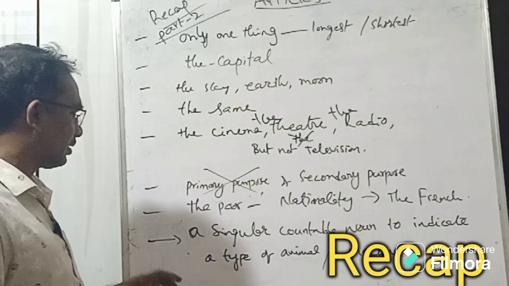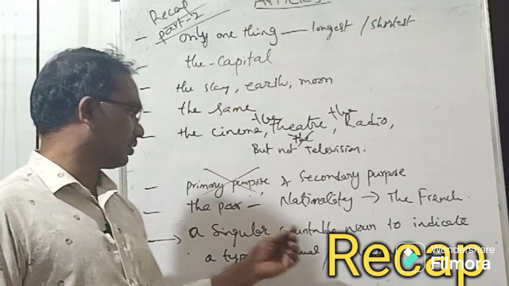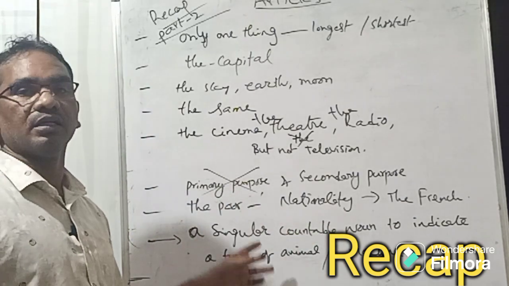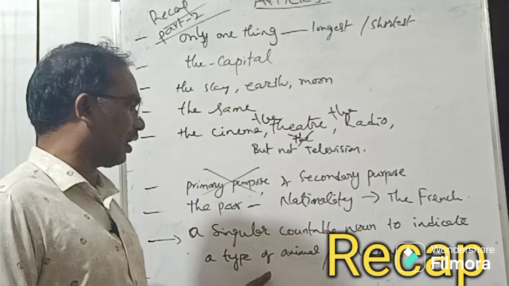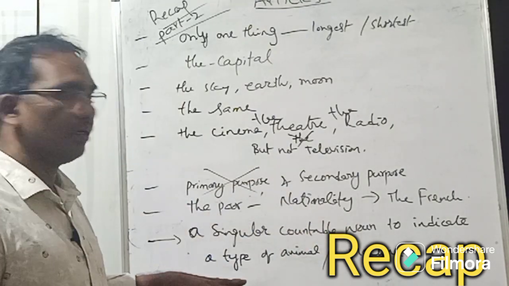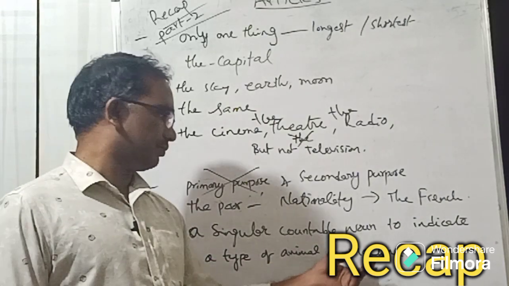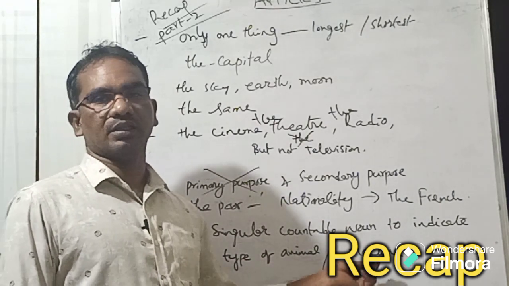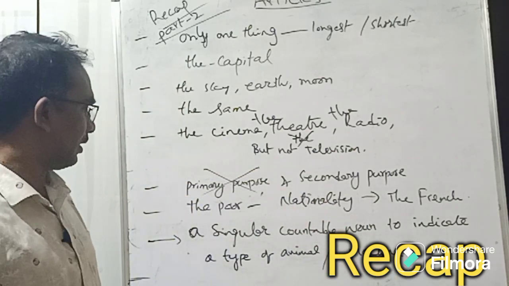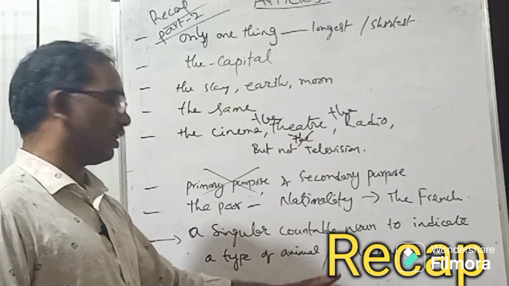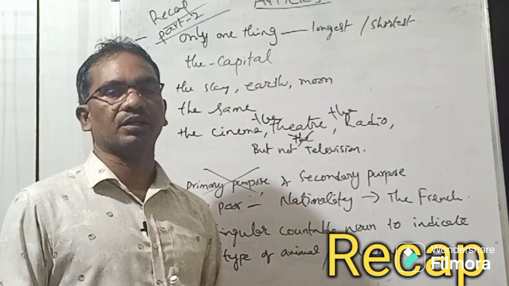Right? And another thing is talking about a type of animal and machine. When you use a singular countable noun to indicate a type of animal or machine, like a giraffe is the tallest animal, and for example, machine, the bicycle was a useful invention for the people, etc. So machine or a thing or an animal. These are the things that we discussed in part 2.